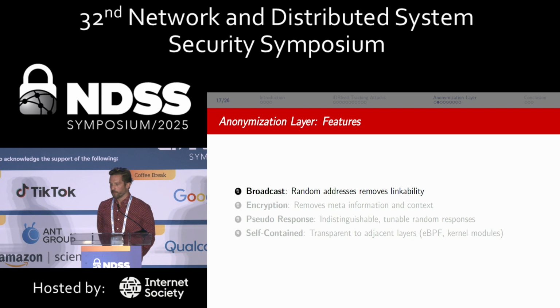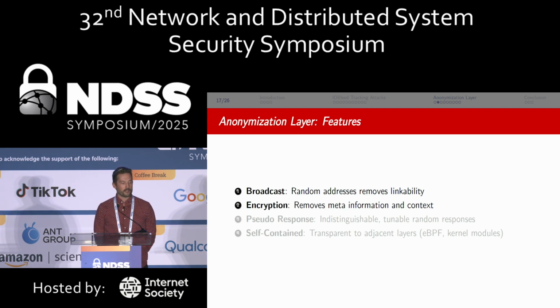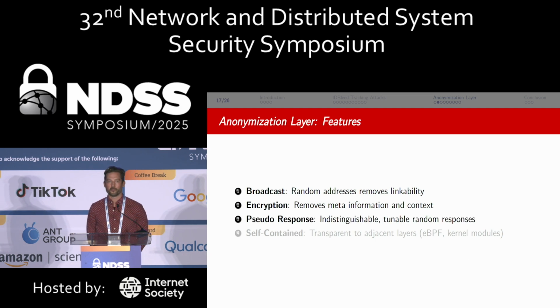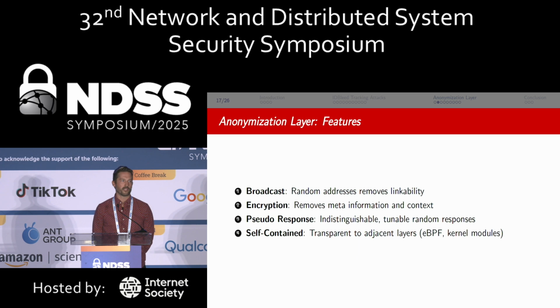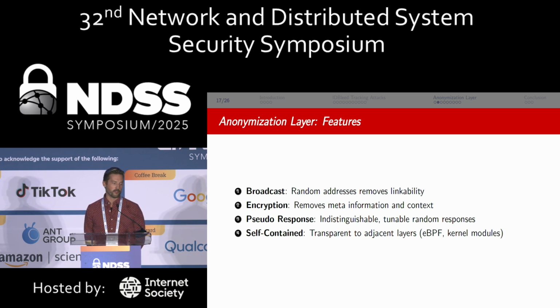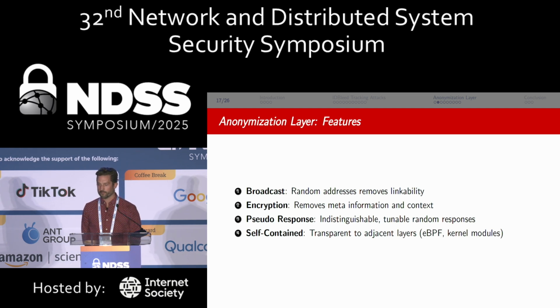So we achieve this through a few features. One of them, basically, we're removing that unicast, and we're doing broadcast at this point. The random addresses are a rotating set of ephemeral IDs, which is going to remove the linkability. Encryption is going to remove the meta information, such as packet types and any kind of context. And we introduce tunable pseudo responses that are actually indistinguishable from the legitimate traffic. And this is all self-contained, so if you weren't directly implementing it into the communication stack, you could deploy this on some other communication stack using something like eBPF or kernel modules.